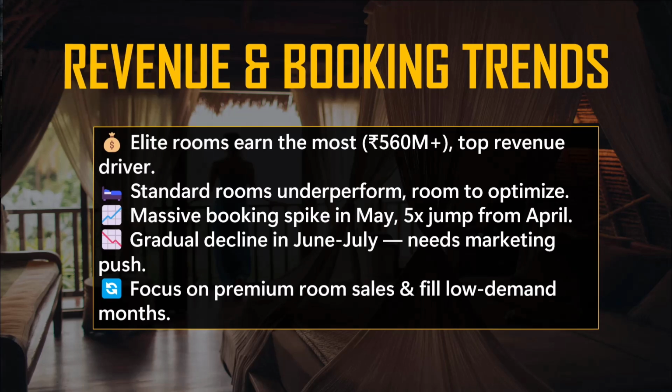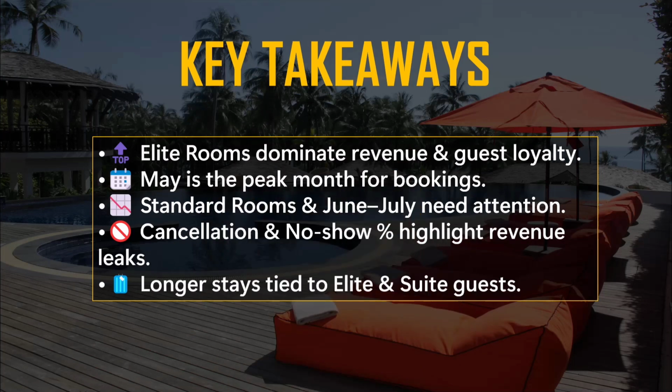And then, what are the key takeaways from what we analyzed? Clearly, Elite Rooms dominate revenue and guest loyalty, and May is the peak month for bookings. So we can target May by suggesting some offers and attracting more audience to the hotel rooms. Standard rooms and June and July need real attention. Cancellation and no show percentages highlight revenue leaks, which is quite disappointing. And longer stays are tied to Elite and suite guests.